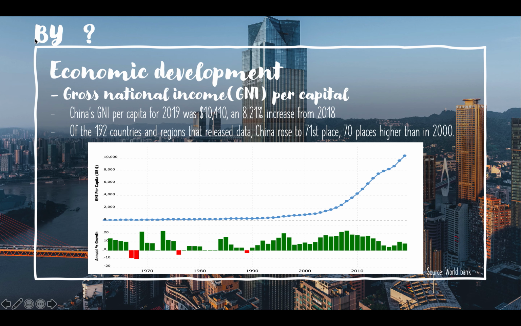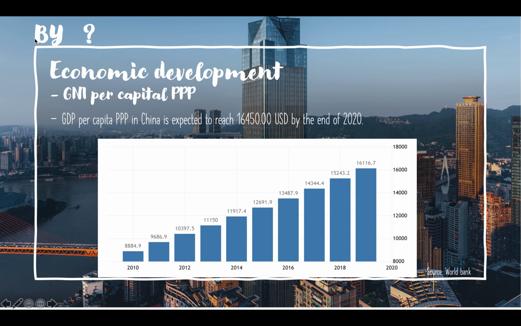The world ranking has improved significantly. In 2000, China ranked only 141st out of 207 countries and regions that the World Bank released GNI data per capita for. In 2019, China rose to 71st out of 192 countries and regions that released data, up from 2000. On the other hand, the GDP per capita PPP is obtained by dividing the country's gross domestic product, adjusted by purchasing power parity, by the total population.